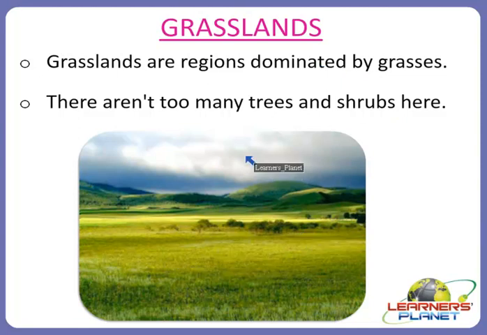Here you can see the image. This is the picture of grassland. They are big open spaces of grass, and there aren't too many trees and shrubs over here. You can see there are very small plants here, or we can say that most probably grasses are present on these grasslands.